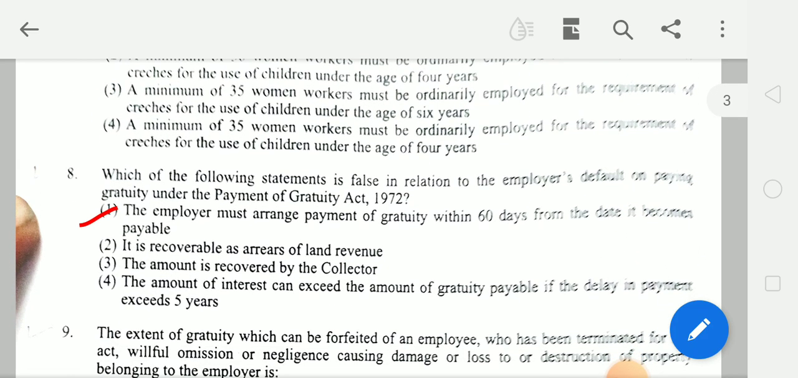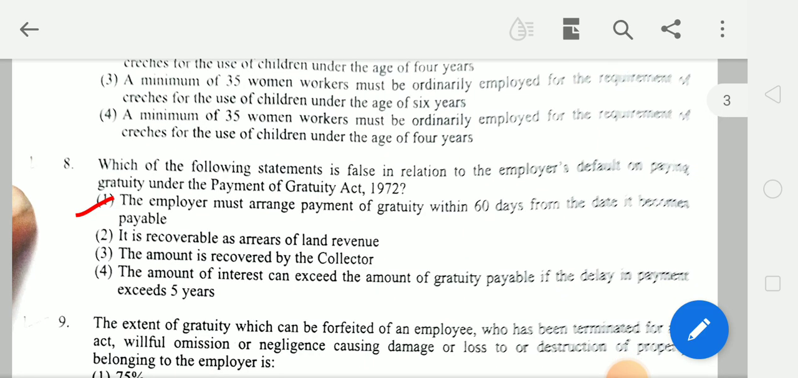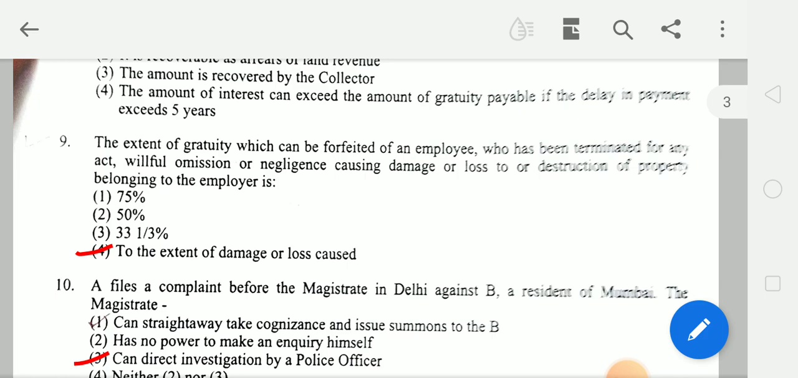Next question, which of the following statements is false in relation to the employer's default on paying gratuity under the Payment of Gratuity Act 1972? Answer is the employer must arrange payment of gratuity within 60 days from the date it becomes payable. Next, the extent of gratuity which can be forfeited of an employee who has been terminated for any act, willful omission or negligence causing damage or loss to or destruction of property belonging to the employer is to the extent of damage or loss caused.